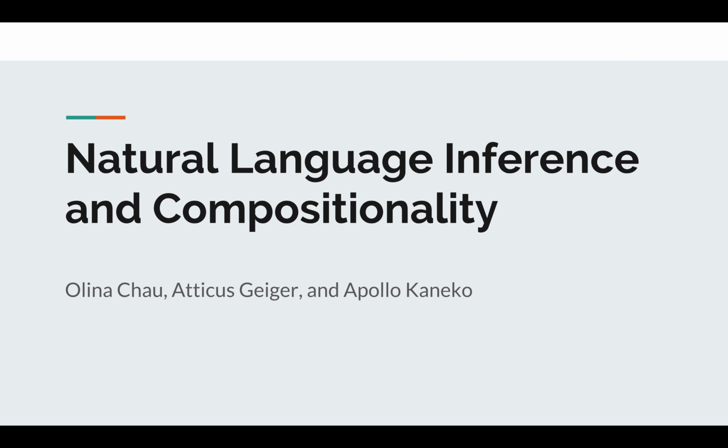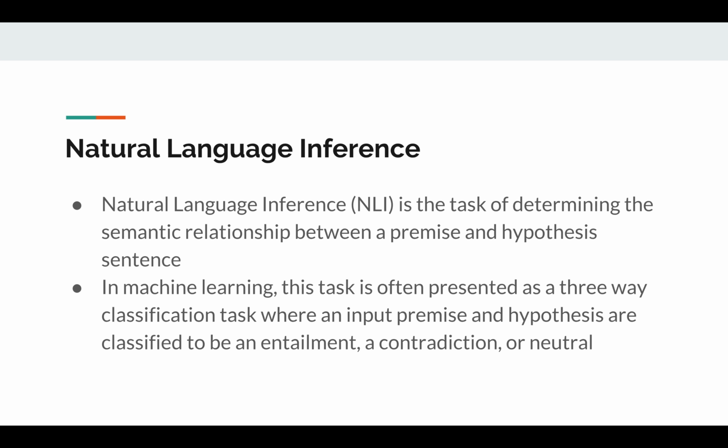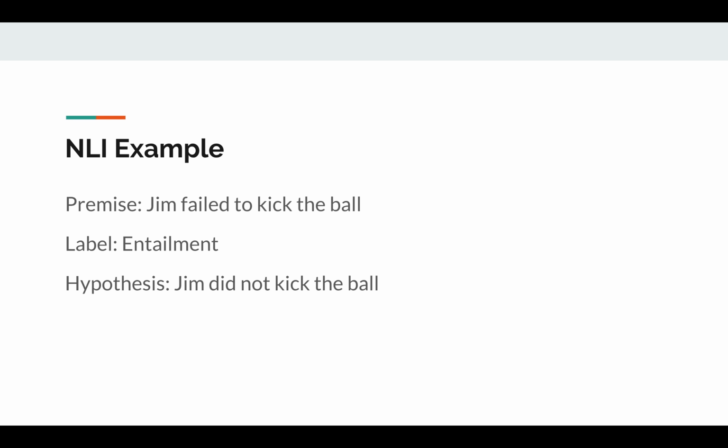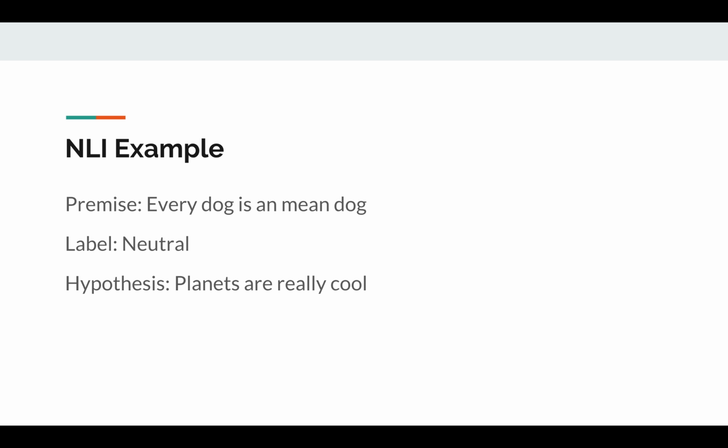Our project is on natural language inference and compositionality. Natural language inference is the task of determining the semantic relationship between a premise and hypothesis sentence. In machine learning, this task is presented as a three-way classification problem between entailment, contradiction, and neutral.